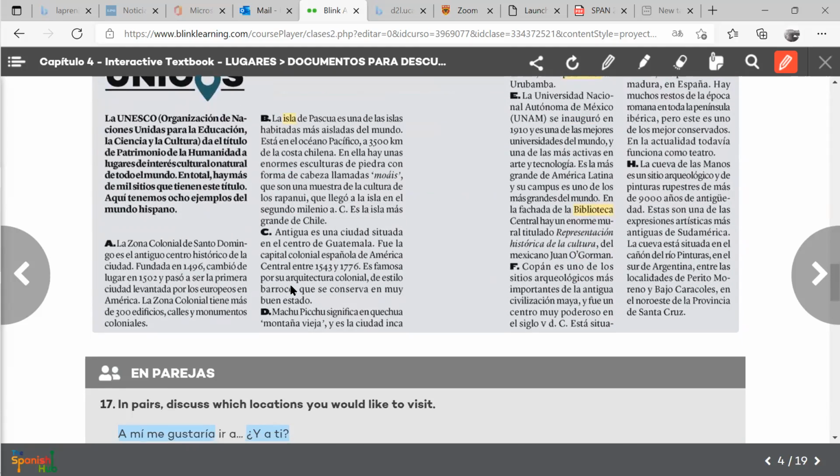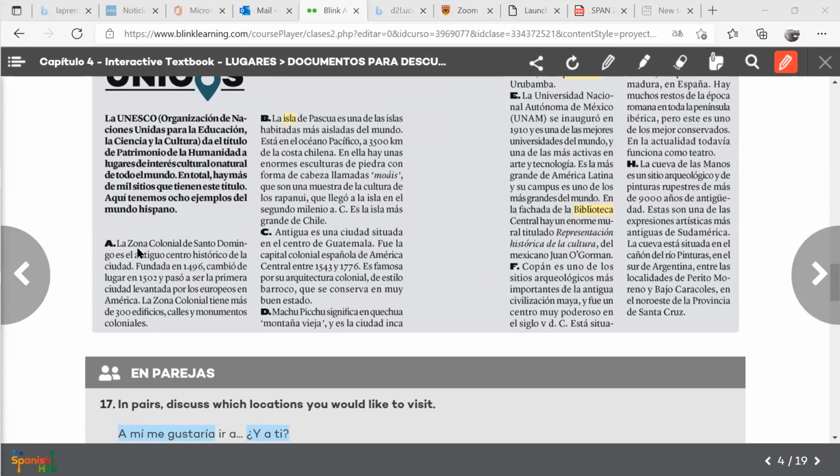So for example, la zona colonial de Santo Domingo es el antiguo centro histórico. Let me see what am I sharing with you. Yeah, that's the one. So, la zona colonial. So this is an adjective, you see, colonial, right? So the colonial zone.